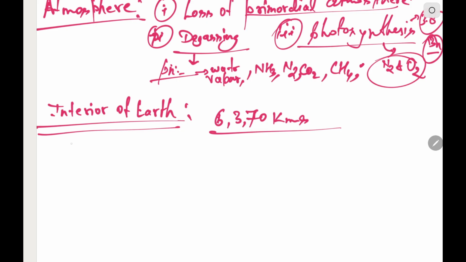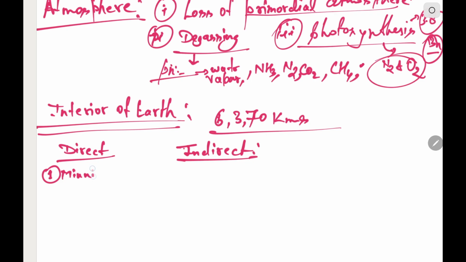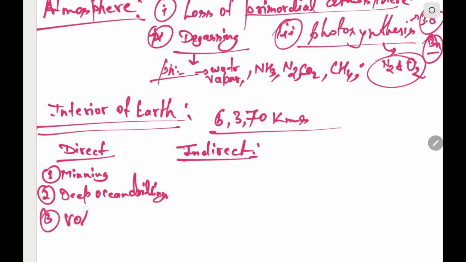There are two types of sources: direct sources and indirect sources. The direct ones include processes like mining, quarrying, deep ocean drillings, and volcanic eruptions.